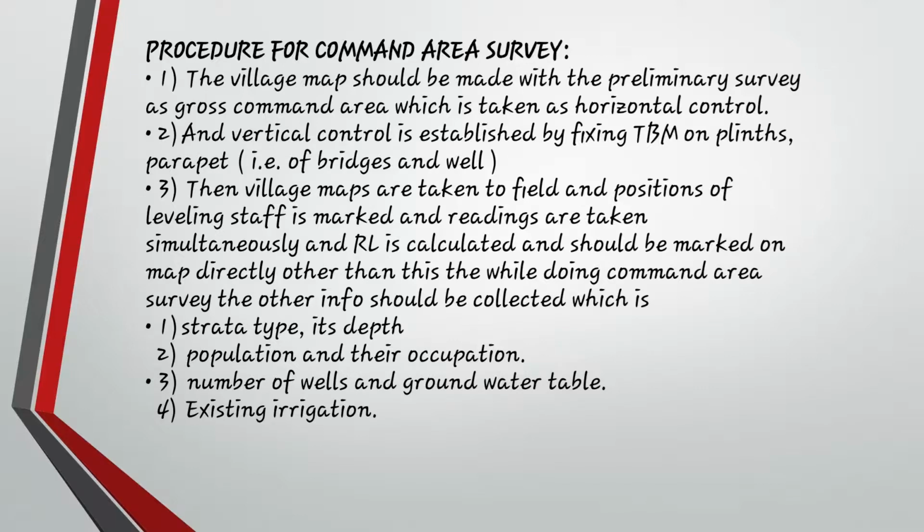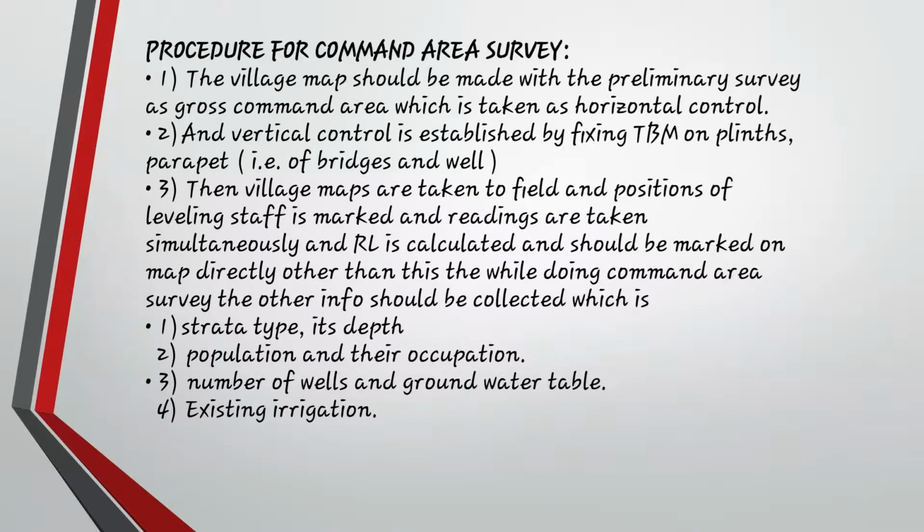Okay, so the simplest thing that we all know, from where the river is crossing, the full area is being surveyed, where it will be marked in the map. So you will understand the strata type and its depth, कितना उस नदी का गहराई है, जिससे कितना उससे फायदा हो सकता है, सारा चीज को जांच करते हैं. नेक्स्ट वी सी पॉपुलेशन एंड देयर ऑक्यूपेशन, like from where the river is crossing, what is the population of that area where the river is crossing. So how much occupation people are getting through that irrigation project.